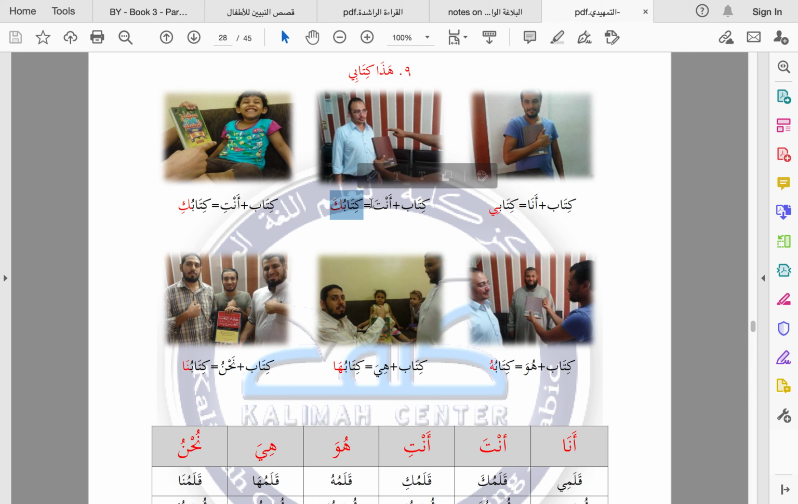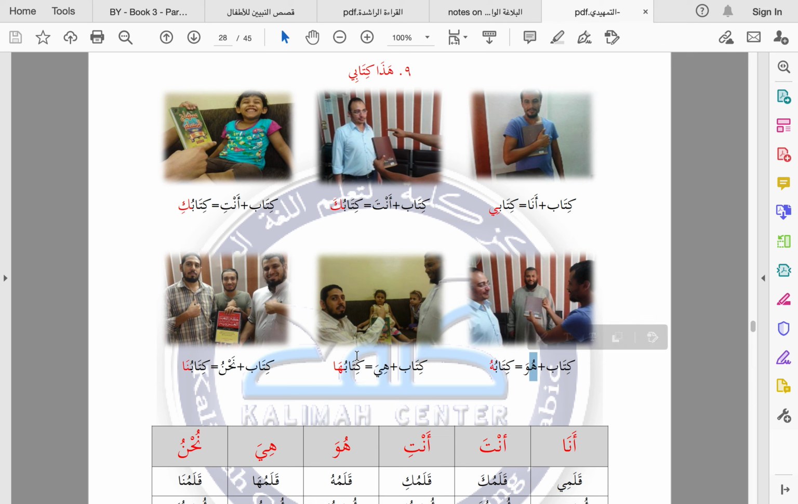So this is kitaban anta, which is kitabuka. And this kaf represents your book. Okay, talking to a male who's in front of you. Okay, talking to a female is kitabuki. Okay, so your book, female. So huwa, third person he, is kitabuhu. So this ha with the dhamma represents the huwa.